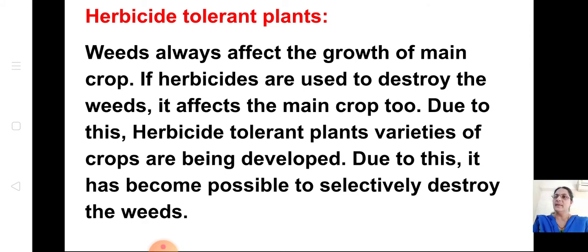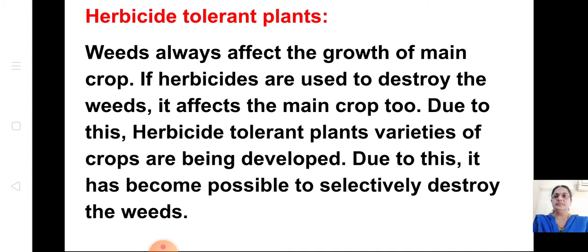If herbicides are used to destroy the weeds, it affects the main plant. So the growth of the main plant is disturbed if the weeds are more. So if you want to destroy these weeds, we have to put the herbicides, isn't it? But when we add herbicide, even the main crop is also destroyed.